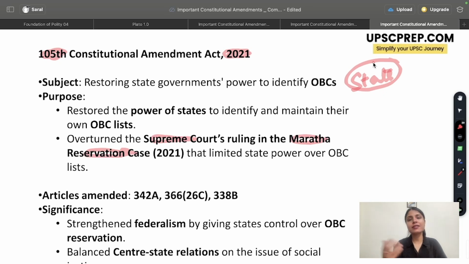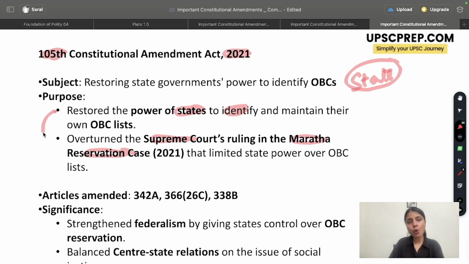Now, definitely, this created a lot of confusion. There was a lot of protest against it because the state's power to identify OBC was curtailed by this decision of the Supreme Court. So, to restore this power to the state, we had the 105th Constitutional Amendment Act, which said that definitely states have the power to identify and maintain their own OBC list in their own capacity.